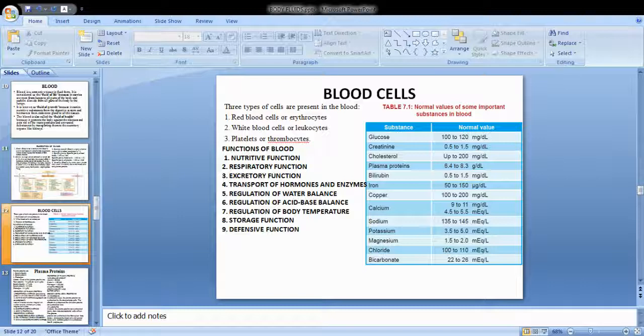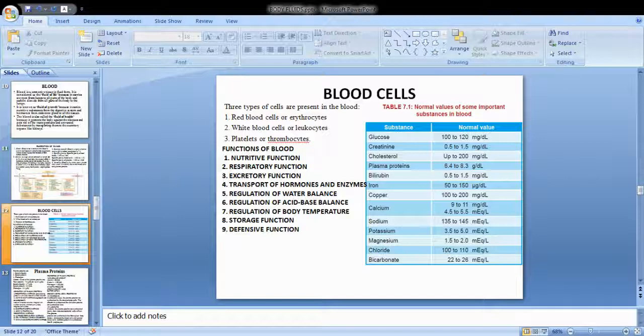When you take the biochemical test, if the value goes beyond or below this normal value, then the person is suffering from some disease. So you should learn these normal values by heart. Glucose, you all know, is 100 to 120 milligram per deciliter, but try to learn other things also by heart. The normal level of creatinine is 0.5 to 1.5 milligram per deciliter.